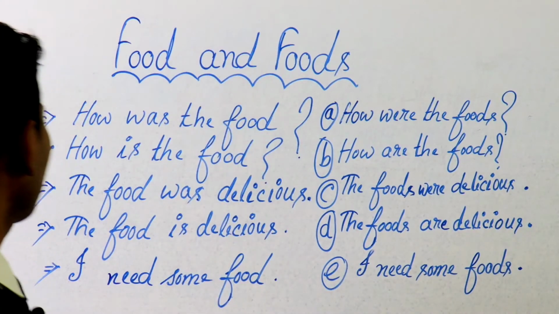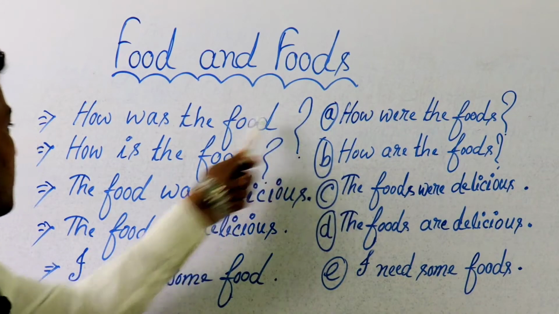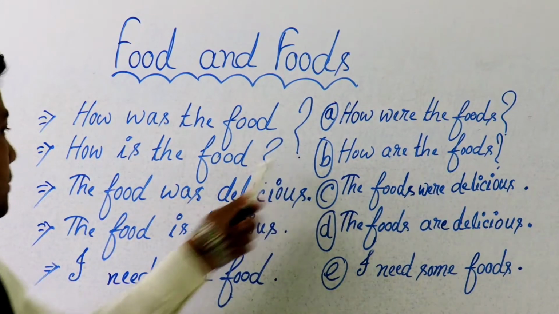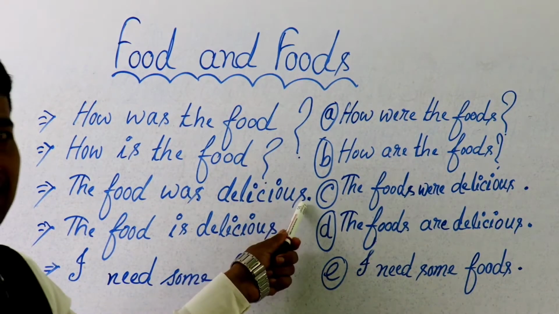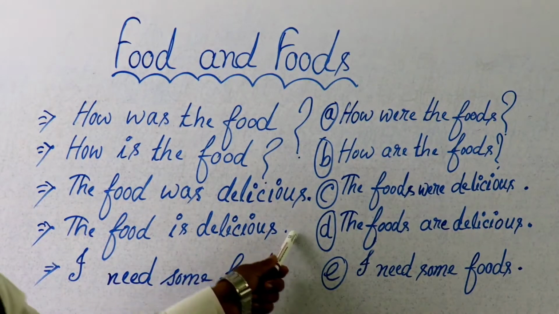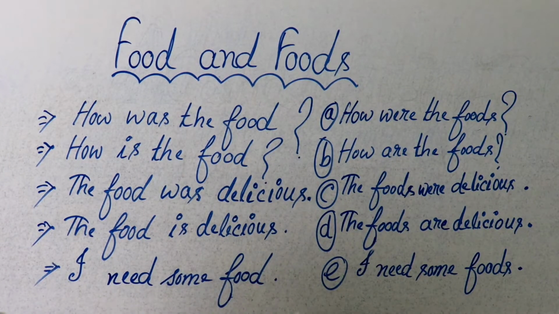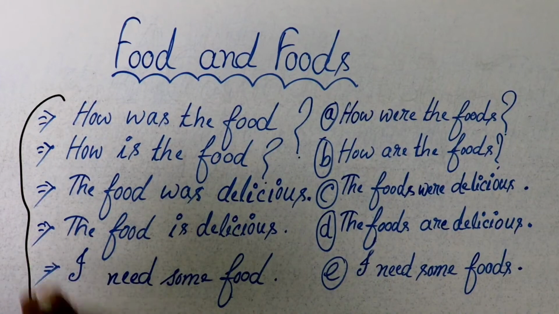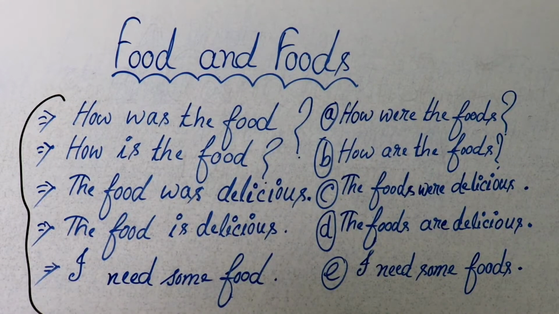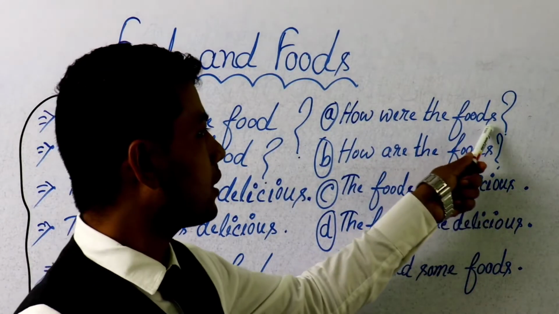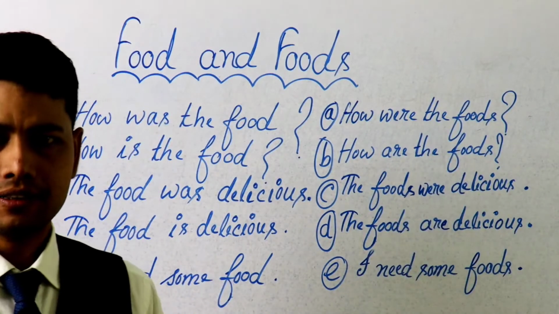For example, how was the food? How is the food? The food was delicious. The food is delicious. I need some food. These five sentences are correct, but A, how were the foods? It is a wrong sentence.